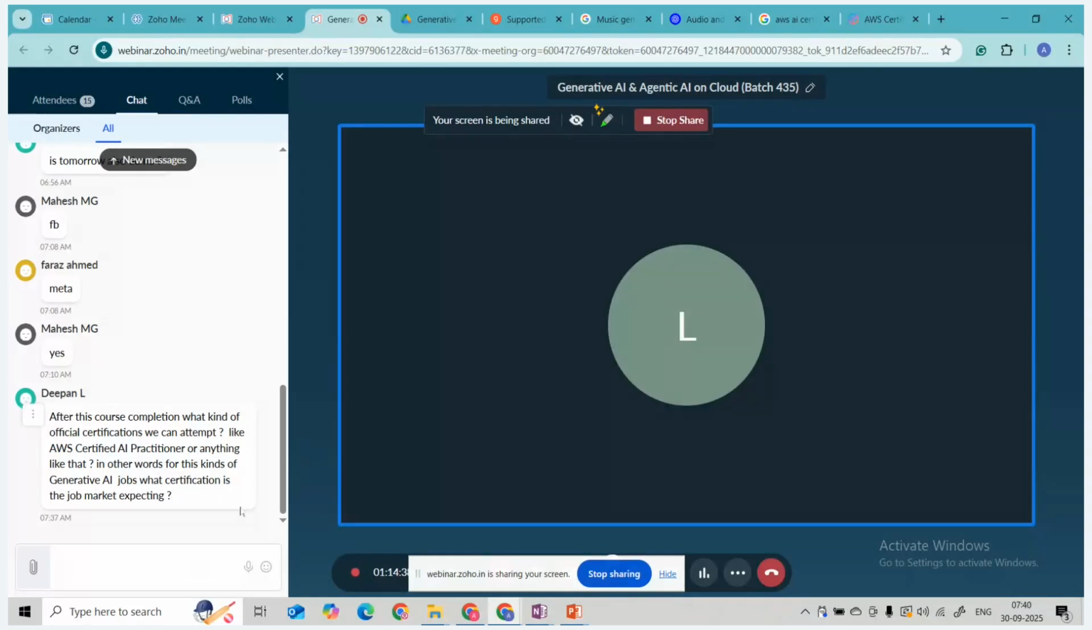Certification is not mandatory, guys. What is mandatory is your skill. Whenever you appear for an interview, they will ask you technical questions, so you have to answer those queries. The skill is very important. Even if you do not have the certification, do not worry.